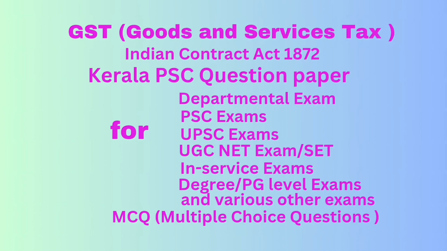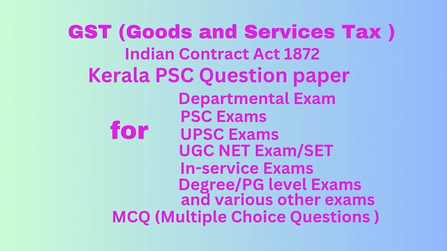Then question number 75. Who notifies the rate of exchange for determination of value of taxable goods for transaction in currency other than Indian rupee? Correct answer option D, Central Board of Indirect Taxes and Customs. Question number 76. What is the document issued by the supplier for transportation of goods other than for the purpose of supply? Example, repair and maintenance. Correct answer, delivery challan.